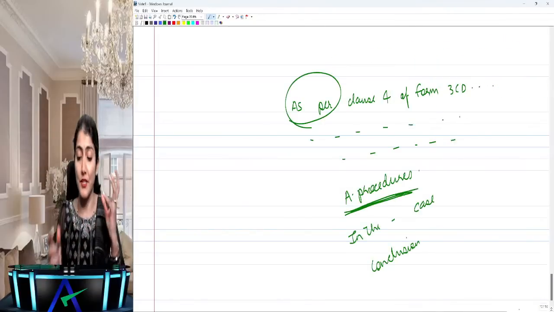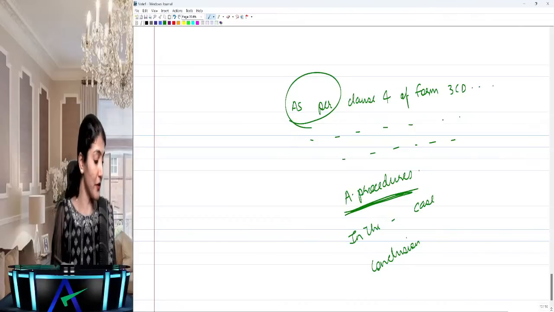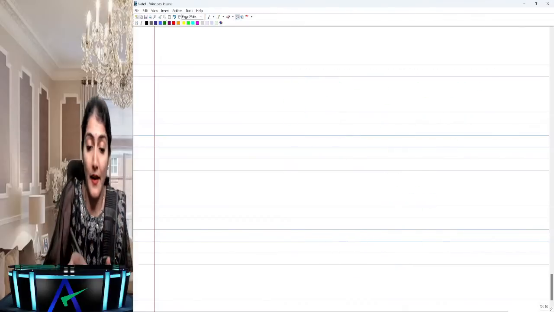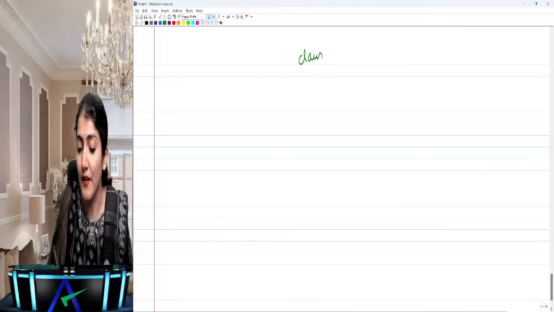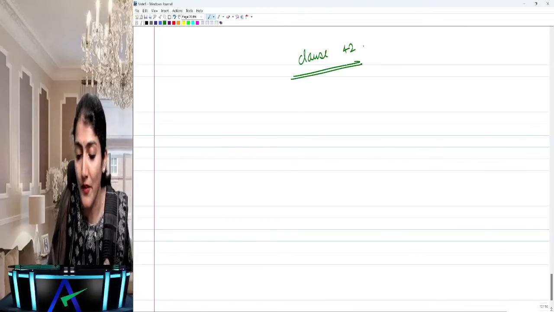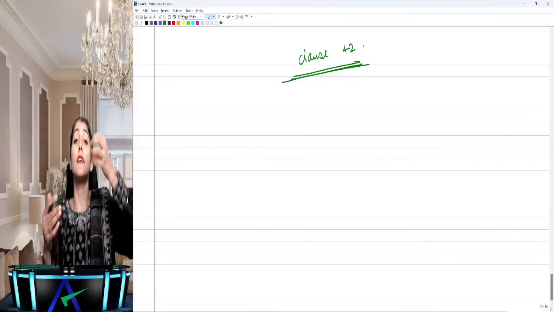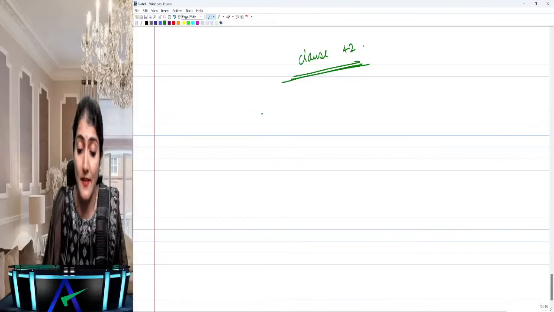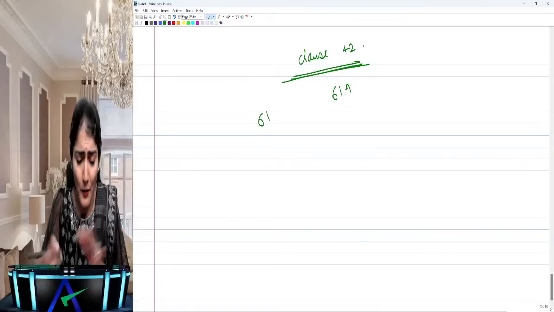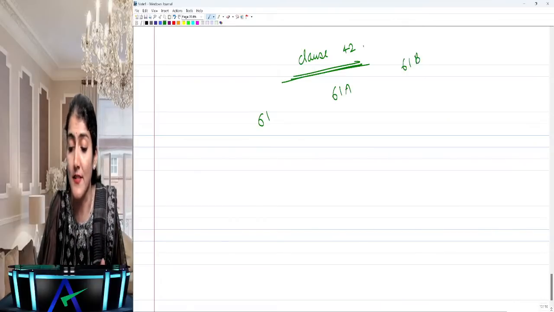Accordingly you need to mention it in the answer. Recently there has been a question regarding clause 42 of form 3CD. What is clause 42 of form 3CD? Whether the assessee is liable to furnish a statement under 61, 61A or 61B.